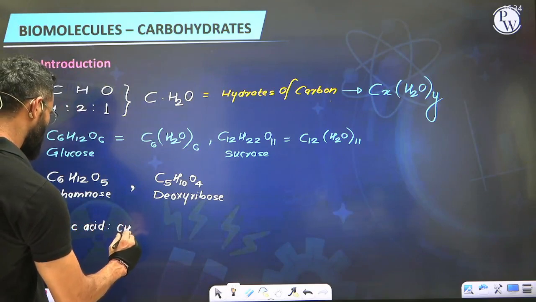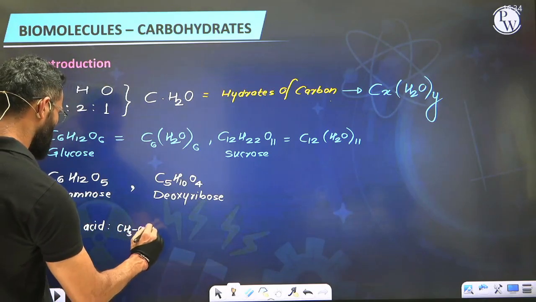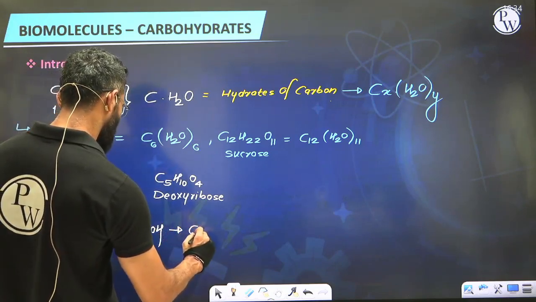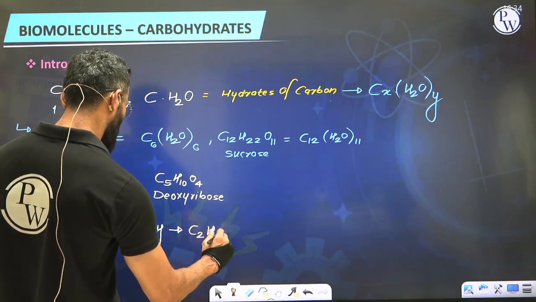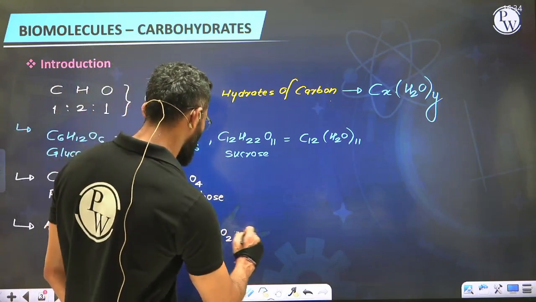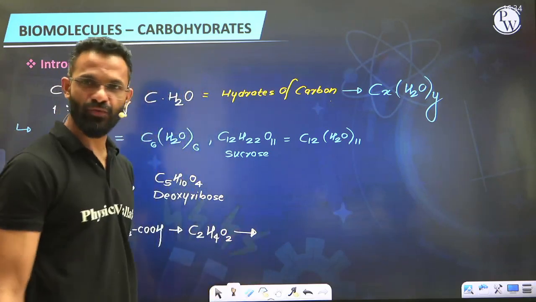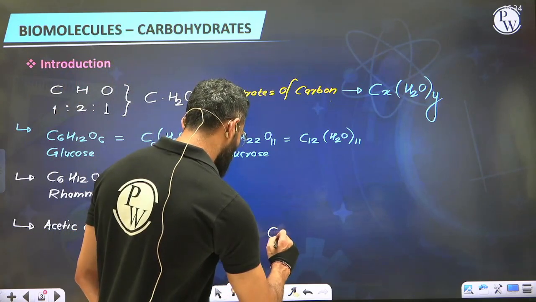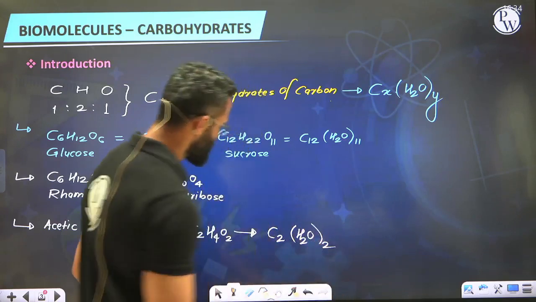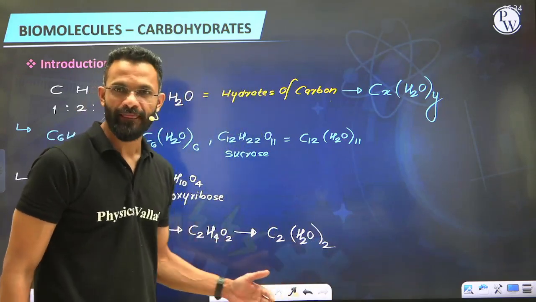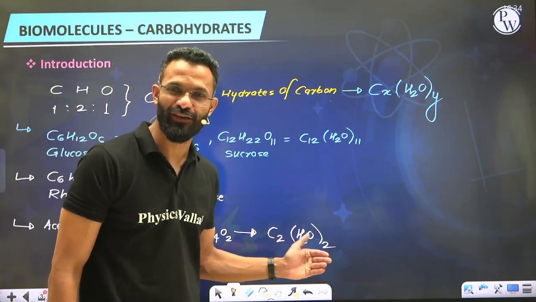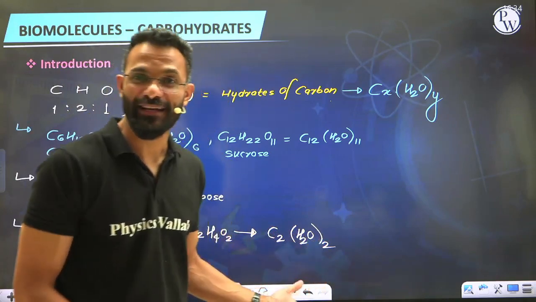We structurally represent it as CH3COOH. If you look at the molecular formula, it is C2H4O2. And now imagine if I want to put this in the form of hydrates of carbon, will we be able to do that? Yes, we can. How? The number of carbon I took as 2. The water molecule I am multiplying also by 2. So I got H4 and O2. So now acetic acid is the compound which we are able to put in the form of hydrates of carbon. Does that mean that this is a carbohydrate?